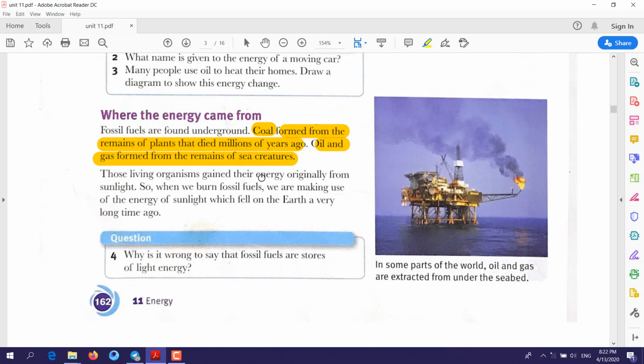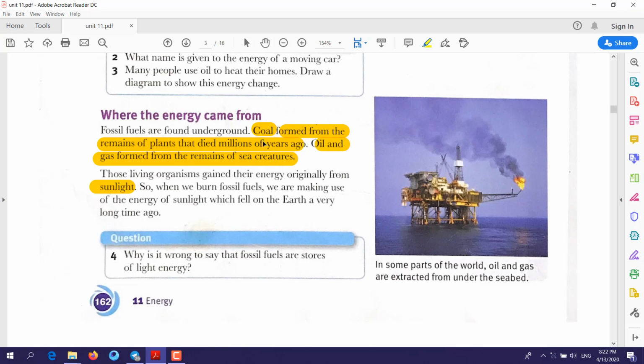But this plant, before it died, how was it formed? What helped these plants to grow? The answer is that those living organisms gained their energy originally from sunlight. So that's why we say sunlight is the main source of energy for Earth.